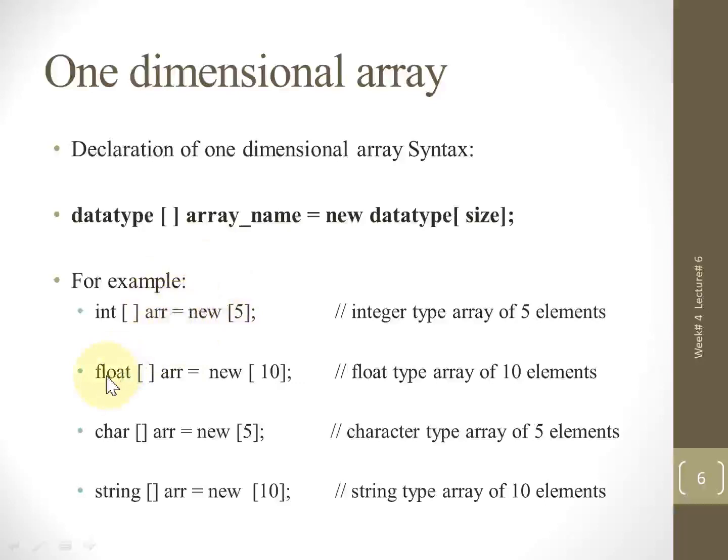Next example is the float. So we will be writing the data type float, then the square brackets, name of the array, assignment operator, new, and a square bracket. Within the square bracket, now we have 10 elements within the float array, then the character type array, and the string type of the array. So this is how we will be declaring the one-dimensional array.